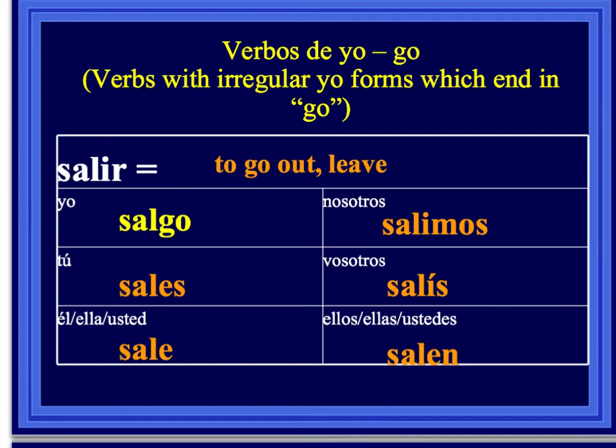Salir, to leave or to go out. Yo salgo, tú sales, él, ella, usted sale, nosotros salimos. Notice that one there, salimos, because it's an IR verb. Vosotros salís, ellos, ellas, ustedes salen.